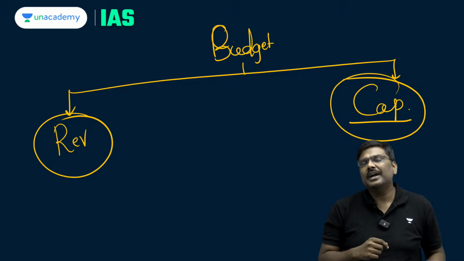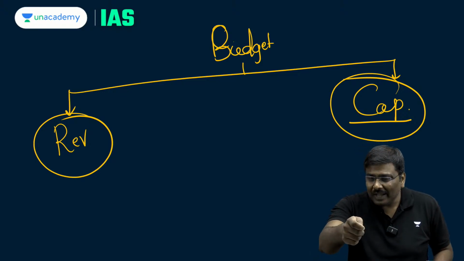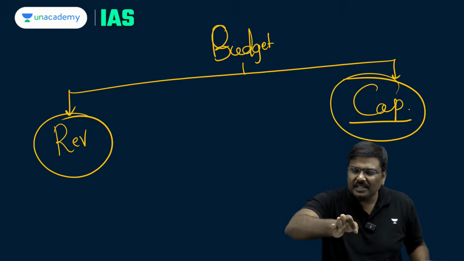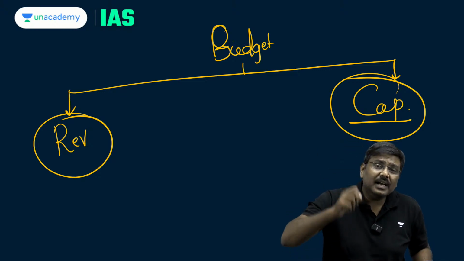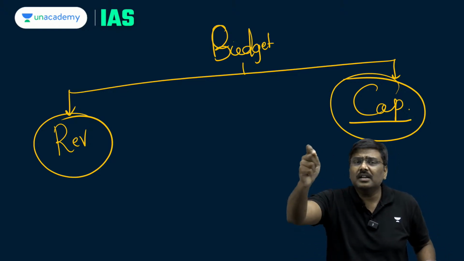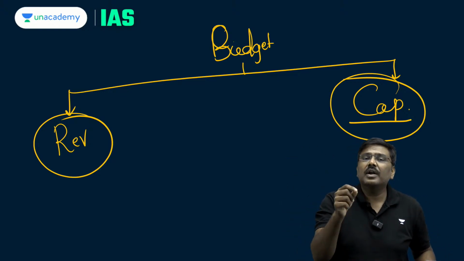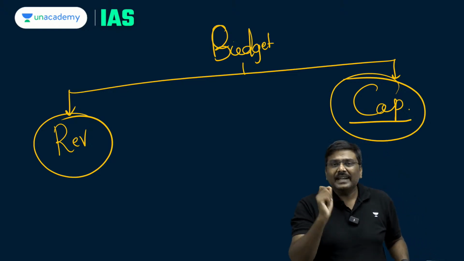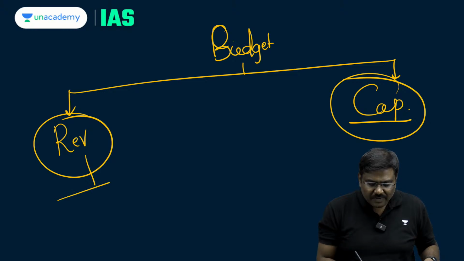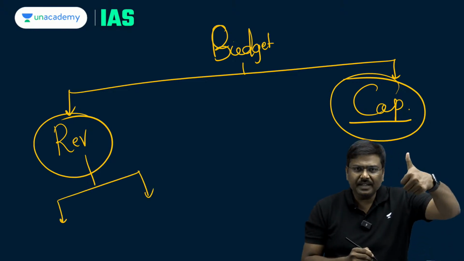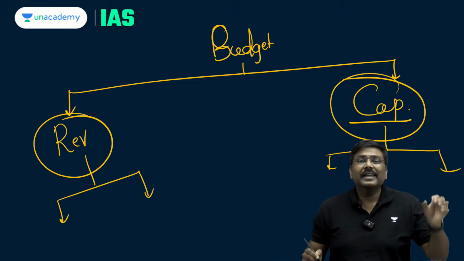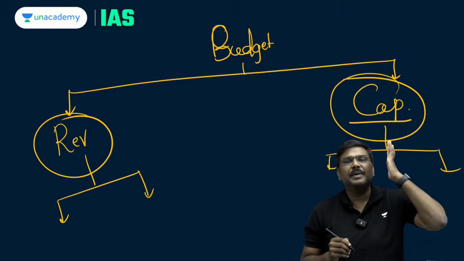My dear, please understand, any amount of receipt that is collected, any expenditure that is incurred in the day-to-day governance activities, in providing the day-to-day governmental activities, that is basically called the revenue account. Revenue account is again divided into two parts, revenue receipt and revenue expenditure. Capital account is divided into two parts, capital receipts and capital expenditure.